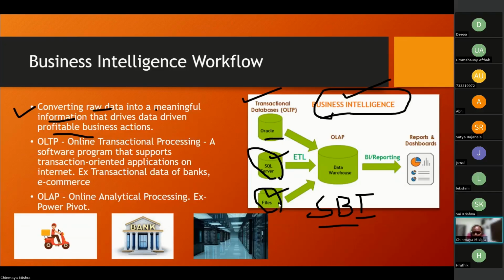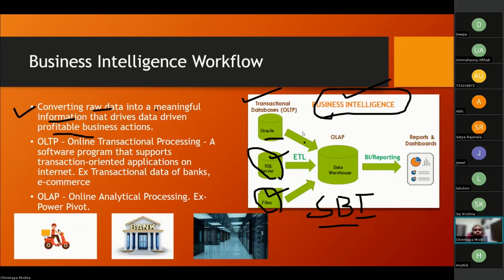And the third team, the loans team, saved their data in simple Excel files. Now, we as data analysts have to connect all three of these to our Power BI and then create a report.